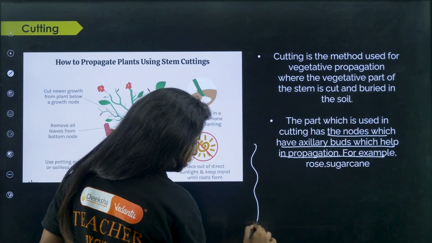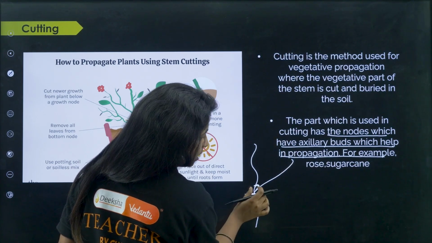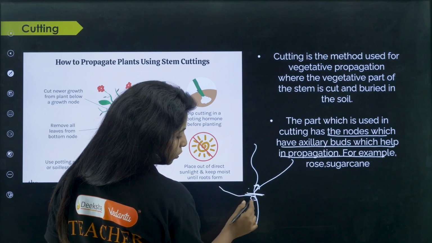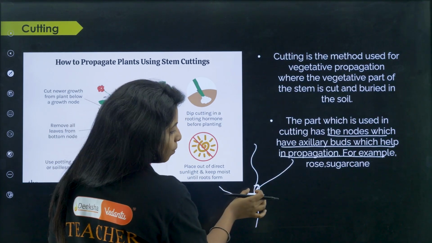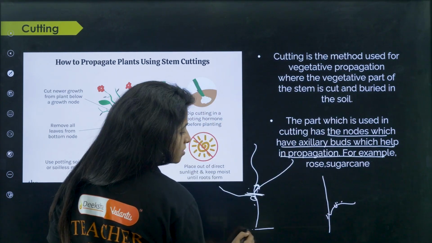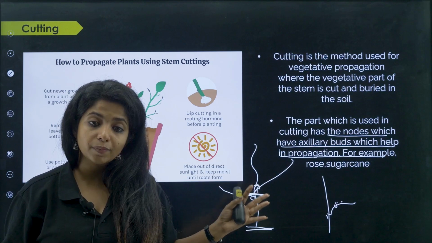So over here, if this is the case, I will take a region which has a bud and I'll cut it and I'll put it somewhere else. So this plant will give rise to its whole thing. It also will be having its bud, so it will continue growing. But I'm taking this and I'm putting it elsewhere. So am I not making multiple plants from here, this one particular plant? Yes. Do we involve fusion of gametes over here?